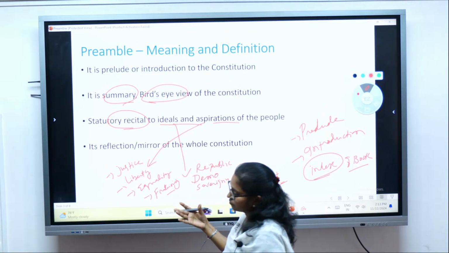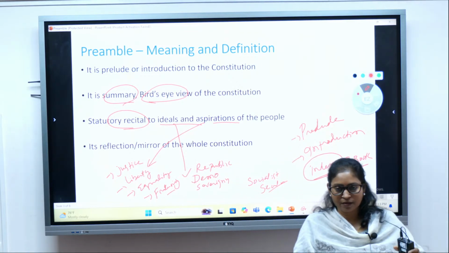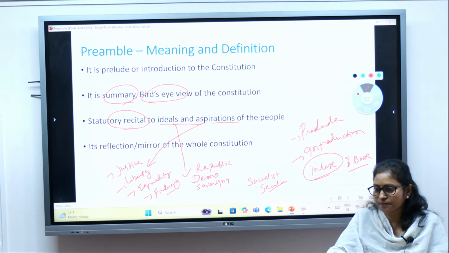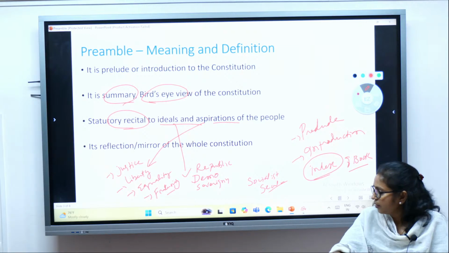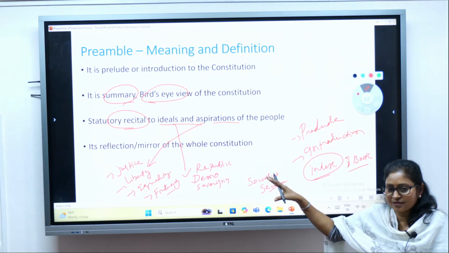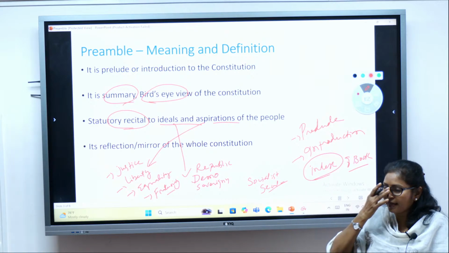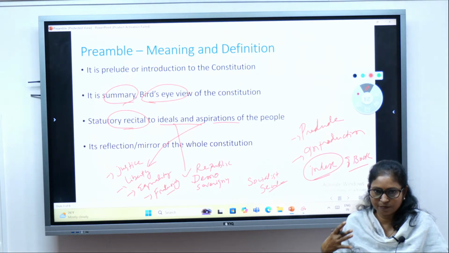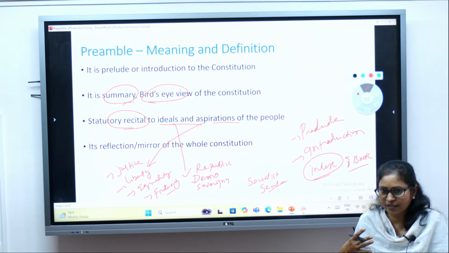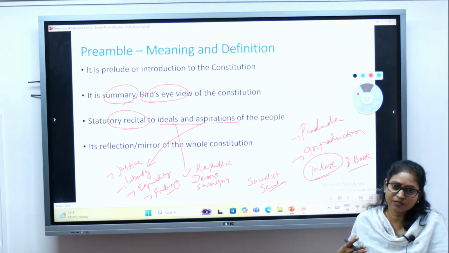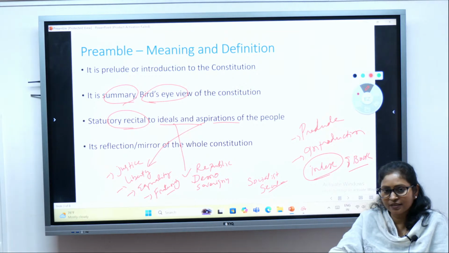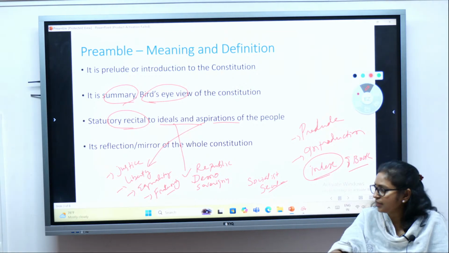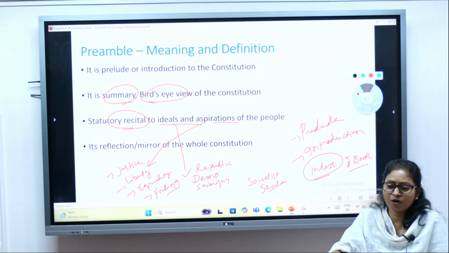All these terms will be dealt with in detail, so you'll get clarity about each of them, and for most of the terms you would already know the meaning. So we had certain ideals, and as a people certain aspirations. We wanted a society which provides justice, liberty, freedom, equality of status and opportunity, and fraternity, a sense of belonging to one nation, brotherhood, right?